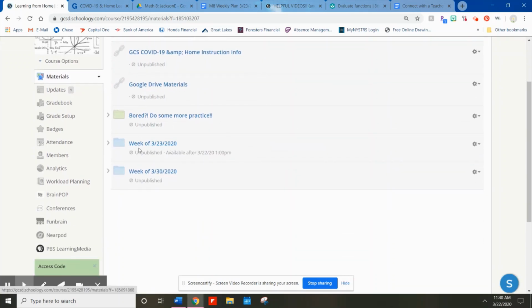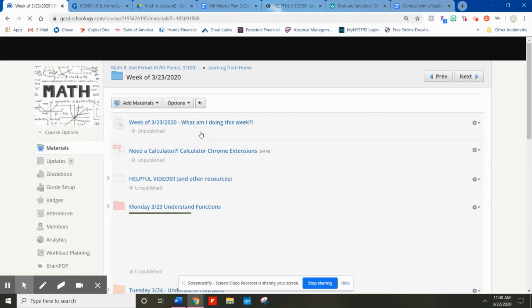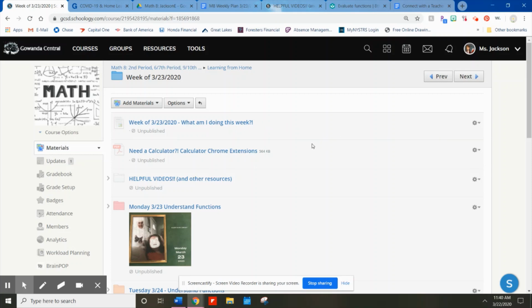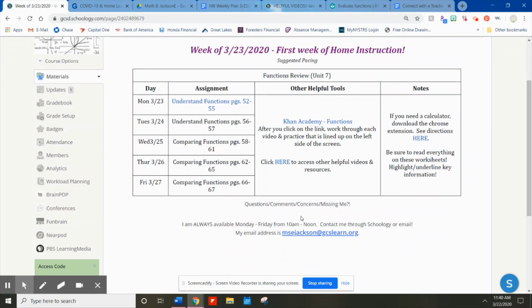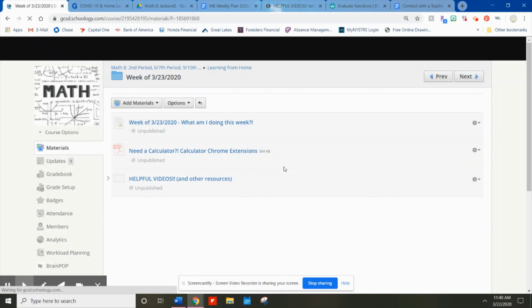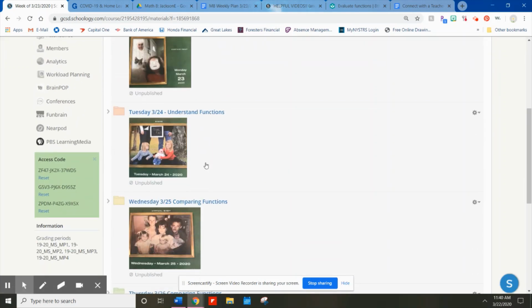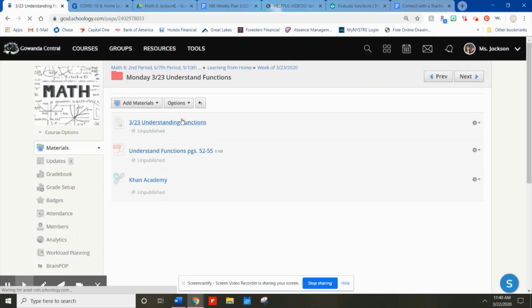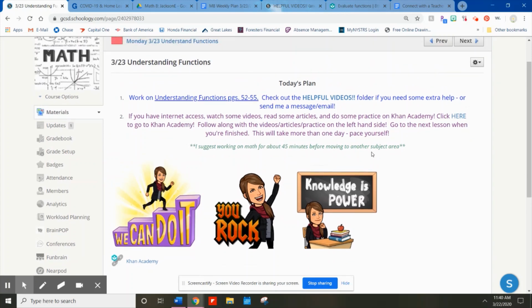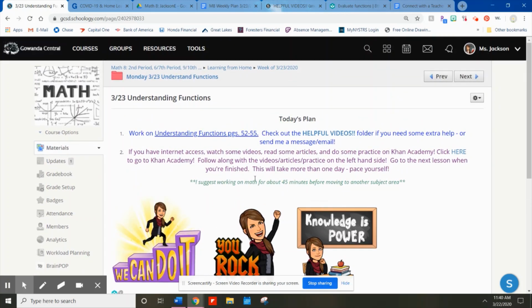And lastly, we've got the week of 3/20/20. These weeks are going to be published probably on Sundays. And everything that I just went through in the Google Drive is here as well, so it depends on where you want to access it. So what am I doing this week? If you click on that, it has that weekly list of things to do. And then each day is listed here, and it tells you exactly what to do, just like how I map it out for our regular lessons in class. And I do recommend working for 45 minutes every day on math.